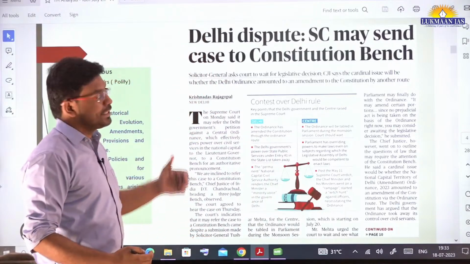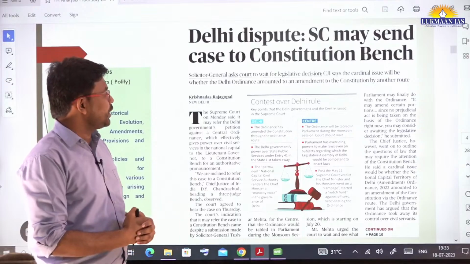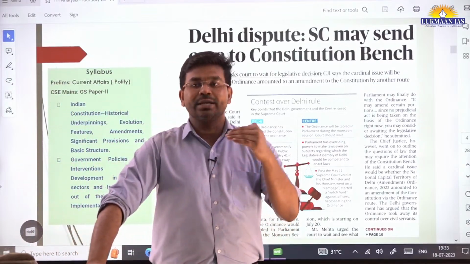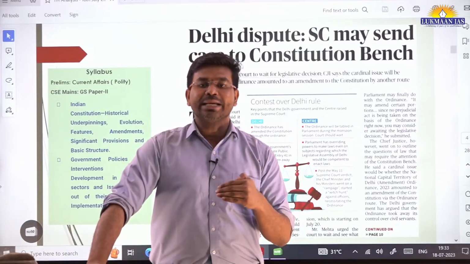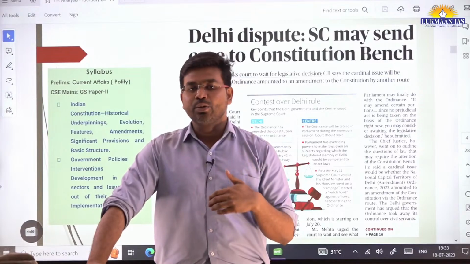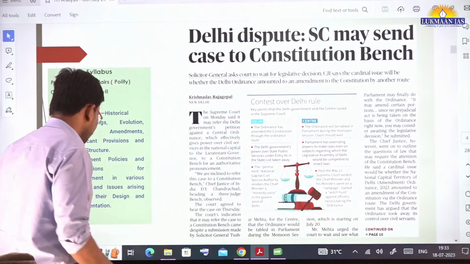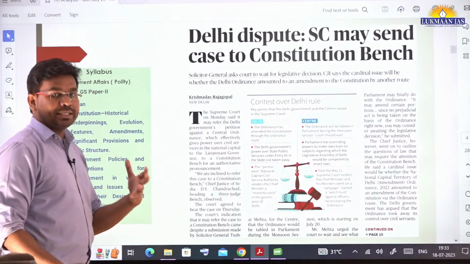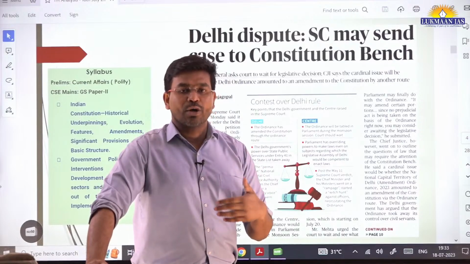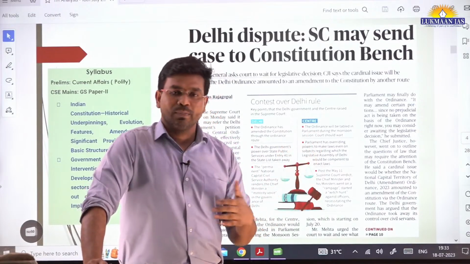It says Delhi dispute. Supreme Court may send case to Constitution bench. Okay. So you might be knowing that there is a tussle going on between the Delhi government and the central government, and the tussle is related to multiple matters. One of the most important matters on which the tussle is happening is related to an ordinance that was recently passed or promulgated by the central government related to the Delhi government.